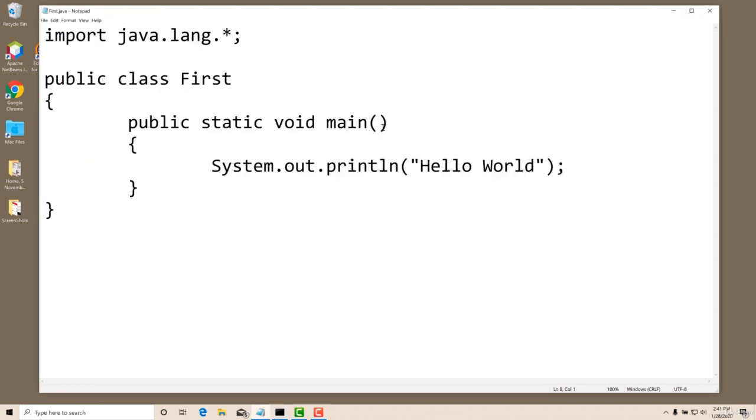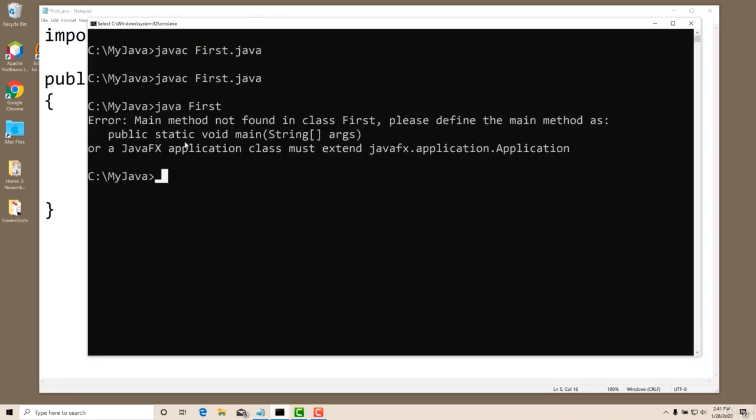So there is no harm in writing a main method without arguments, but it will not run. So I will write back String args. So it means even if I remove public, it will not work. Static, it will not work, because clearly it has been mentioned here that public, static, void, main, all these things must be there.